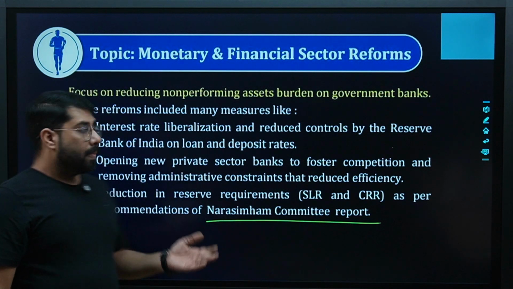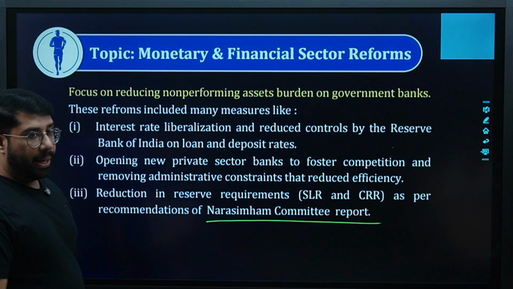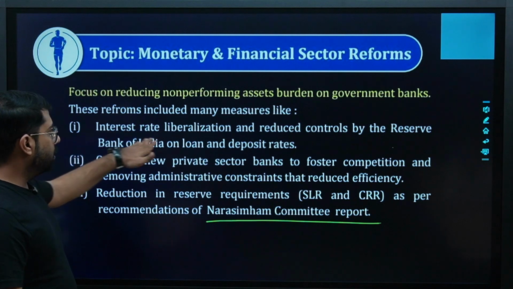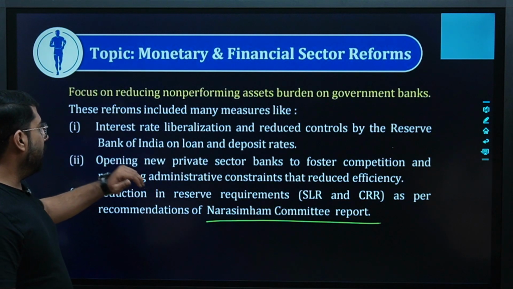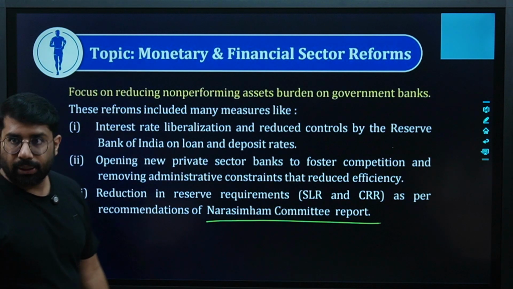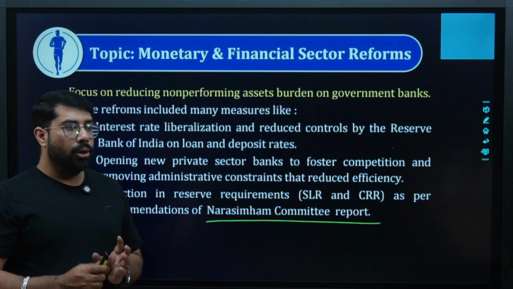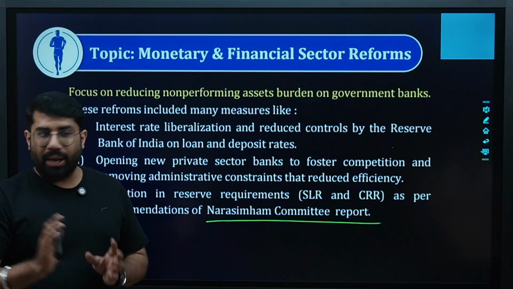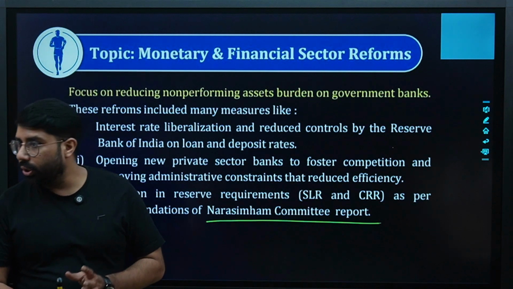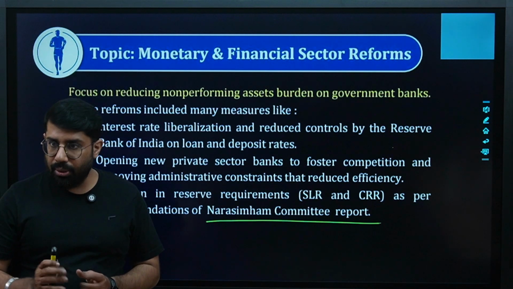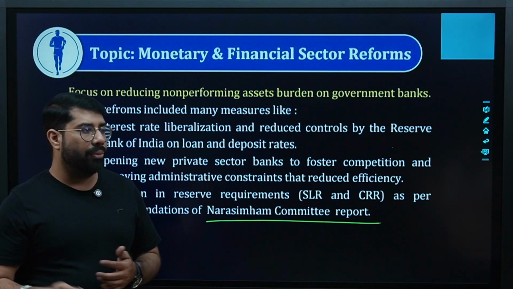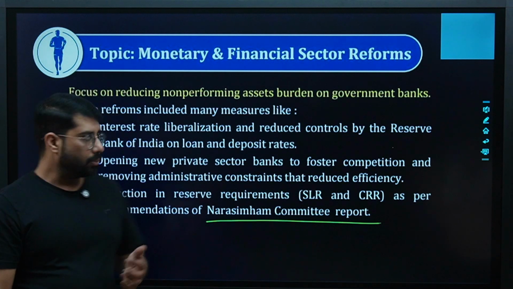Are we clear? These reforms included many measures like interest rate liberalization and reduced controls by the RBI on loan and deposit rates. It means the RBI gave away a few decision-making powers to the commercial banks themselves, saying I will not interfere in all these matters. You can take your own decision, which made things easier for the commercial banks also.